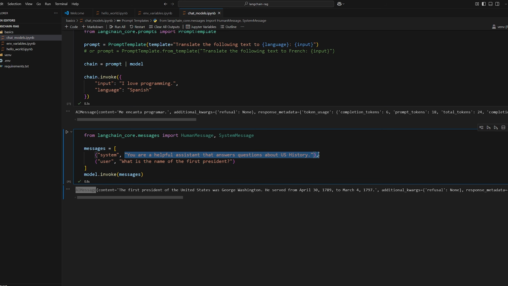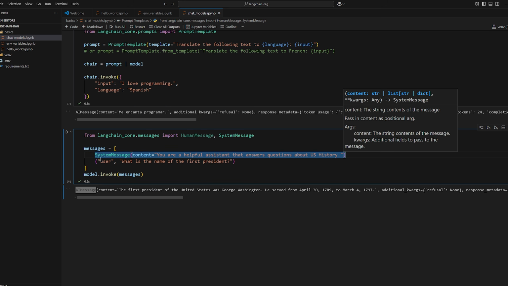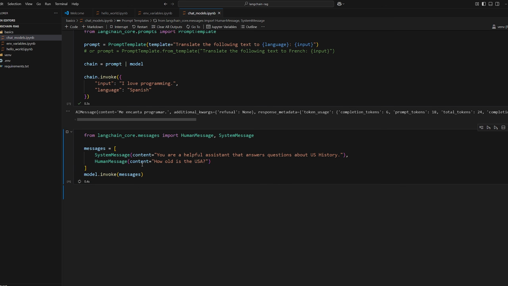And so now we're going to take this string here for the message and just replace it with system message. And this will be the content of the message. So like that. And then now, of course, for this one, for user, this will be human message. Okay, that's our human message now. So now if we invoke it, it works the same way.